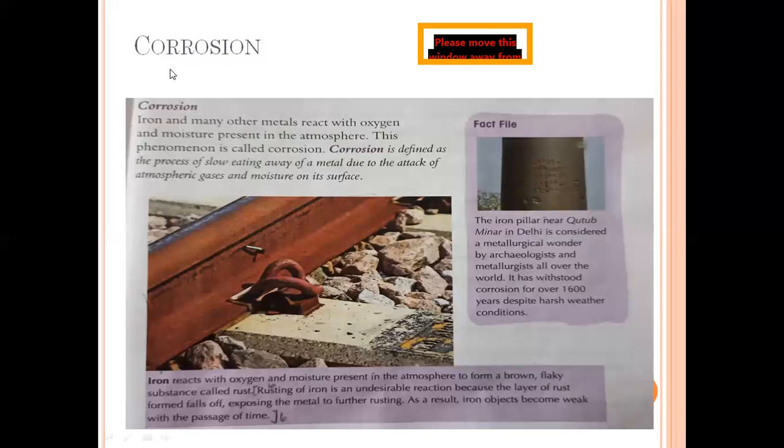Now, we are going to see corrosion. We all know the iron rod or the iron nail, when exposed to the atmosphere, starts rusting. That process is defined as corrosion. The process of slow eating away of a metal due to the attack of atmospheric gases and moisture on its surface is called corrosion. The material will get corroded.